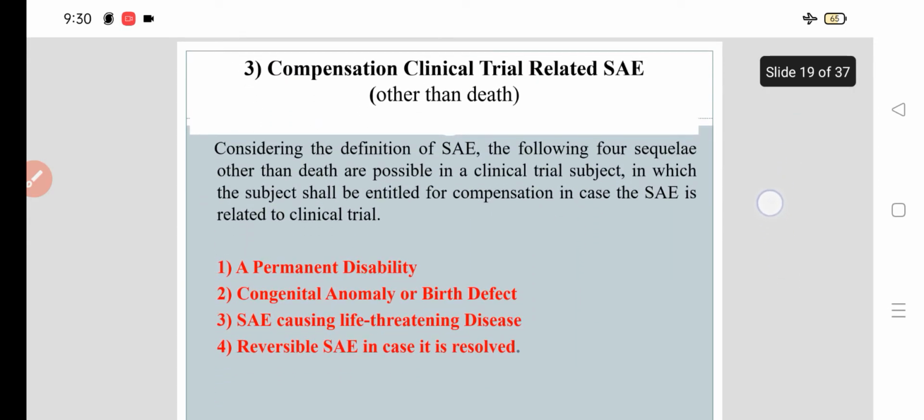Now, compensation in clinical trial related SAEs, serious adverse events. Considering the definition of SAE, four sequelae other than death are possible in a clinical trial subject, in which the subject shall be entitled to compensation in case of SAEs related to the clinical trial. First is permanent disability, then congenital anomaly or birth defect, SAE causing life-threatening disease, or reversible serious adverse event in case it is resolved.